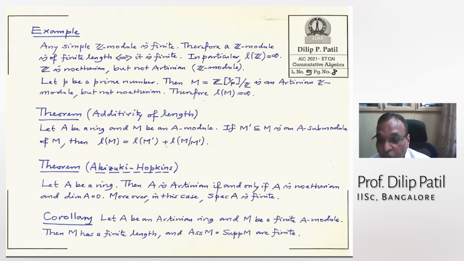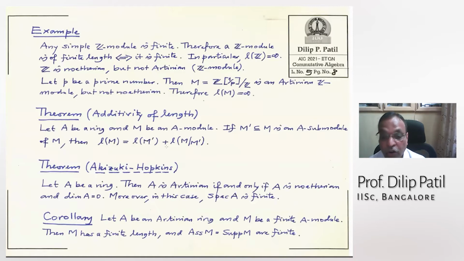This theorem we have also mentioned earlier, in some exercises or somewhere in our lectures. This theorem was proved by Akizuki and Hopkins. A ring A is Artinian if and only if it is Noetherian and of dimension 0. Moreover, in this case, the spectrum is a finite set, and therefore it will be a discrete topological space with the Zariski topology.